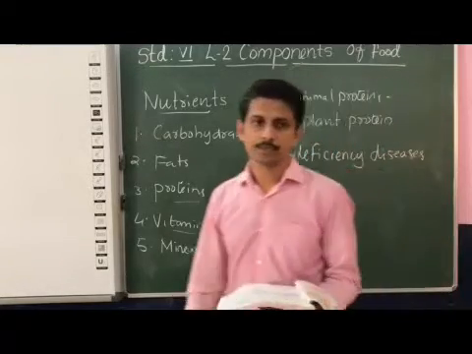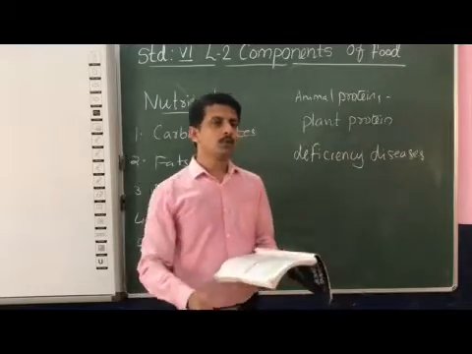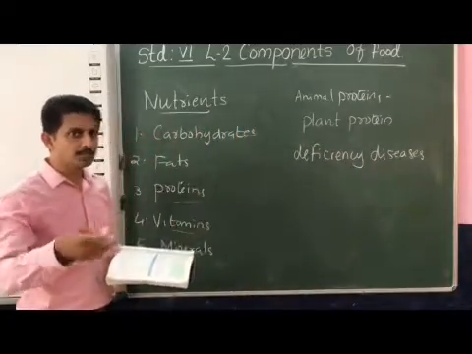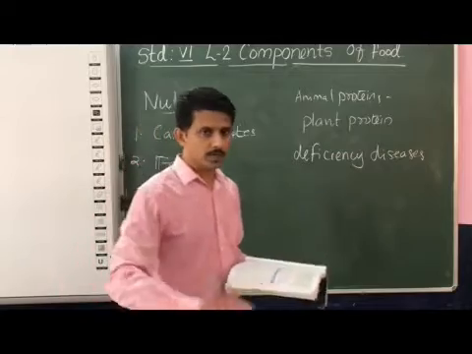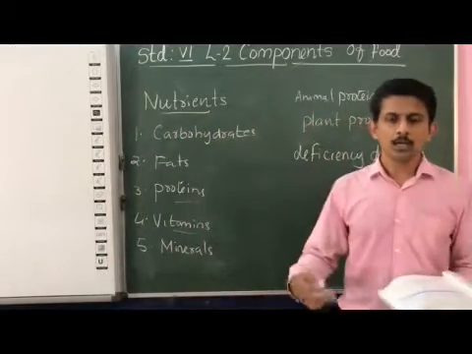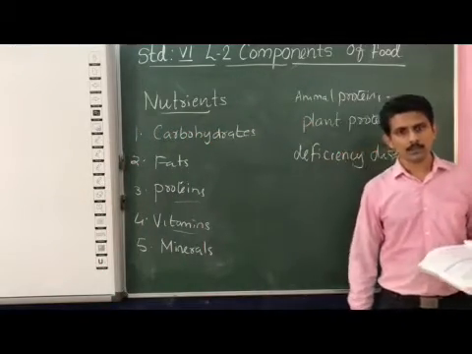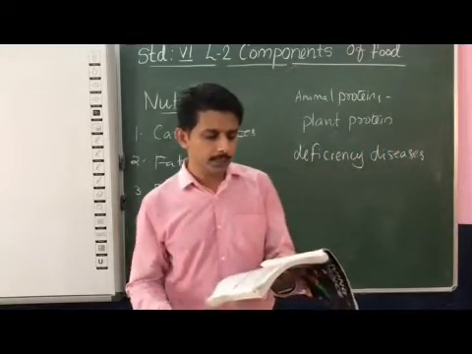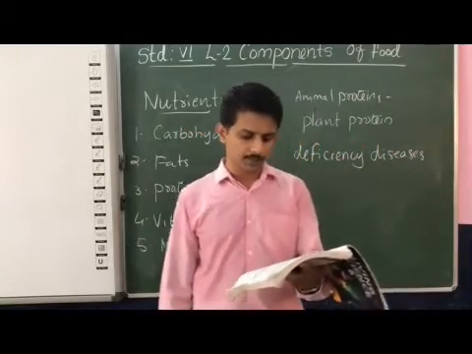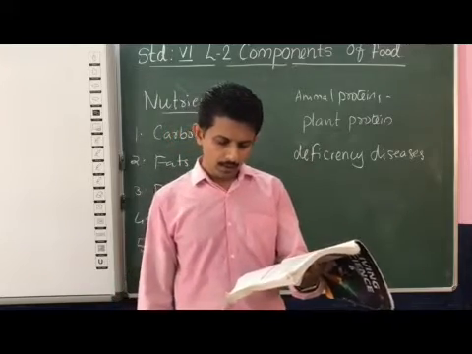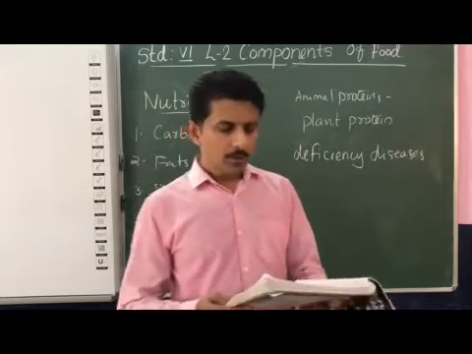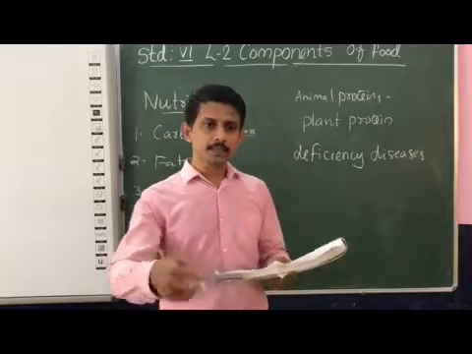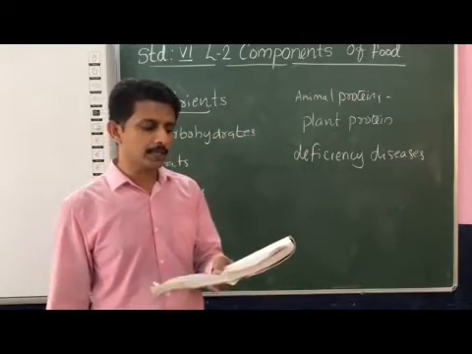We get these vitamins from our food items. Some of the vitamins are given in your textbook, in a table on page number 15.